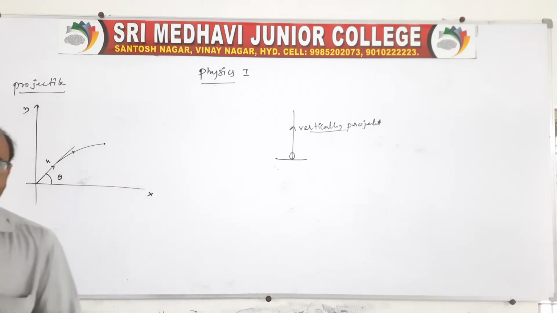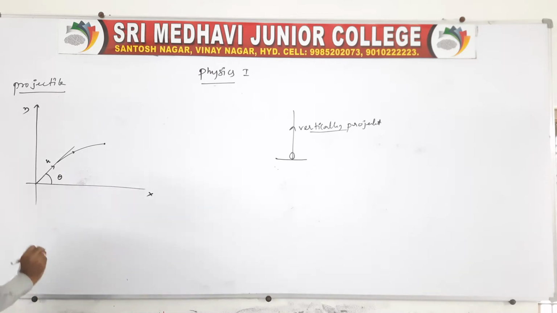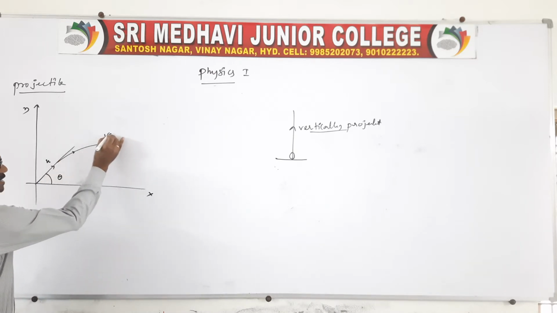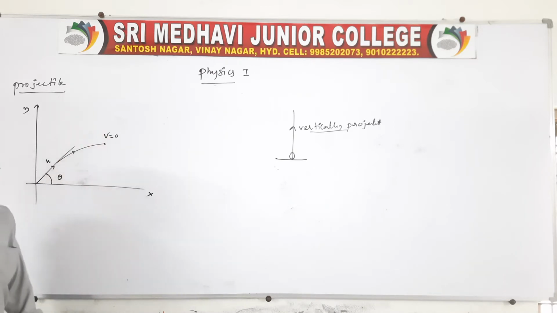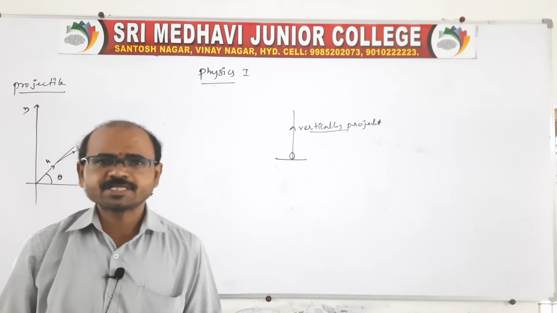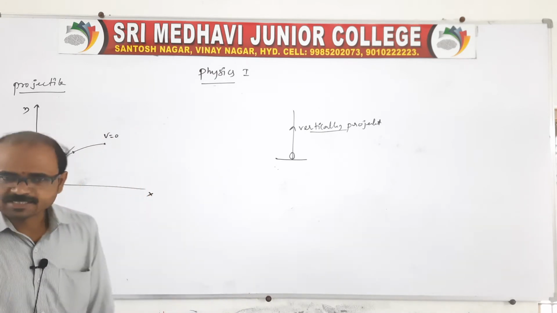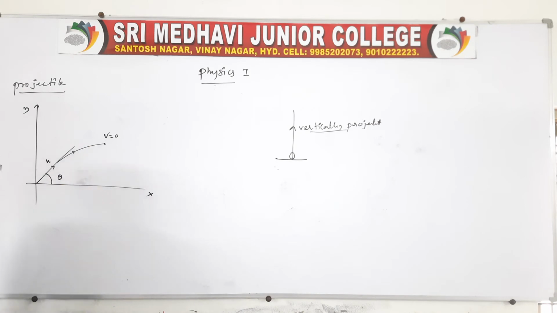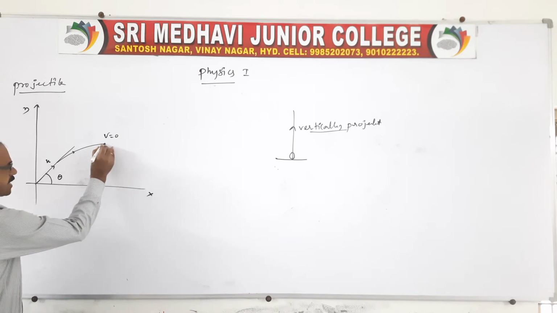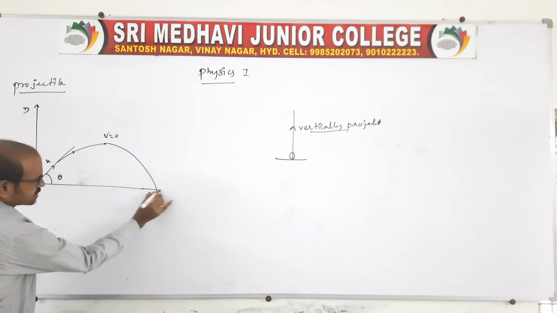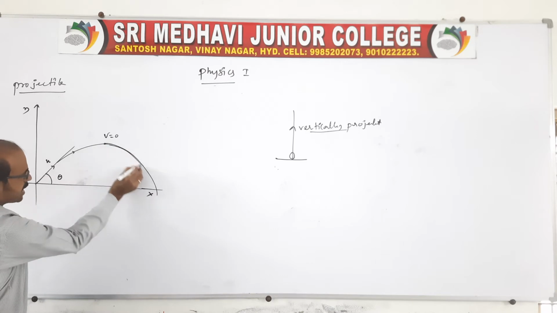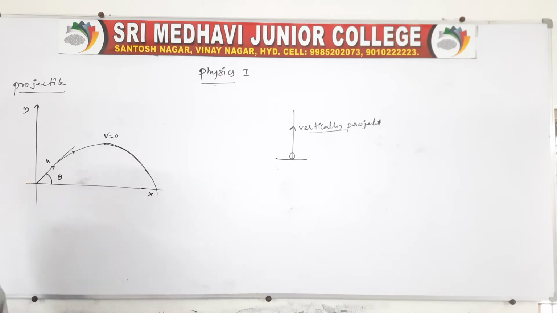Therefore, at the maximum height the final vertical velocity will be 0, but you remember the horizontal component of velocity is not equal to 0. Then it again falls freely. So this path of the projectile is a parabola.